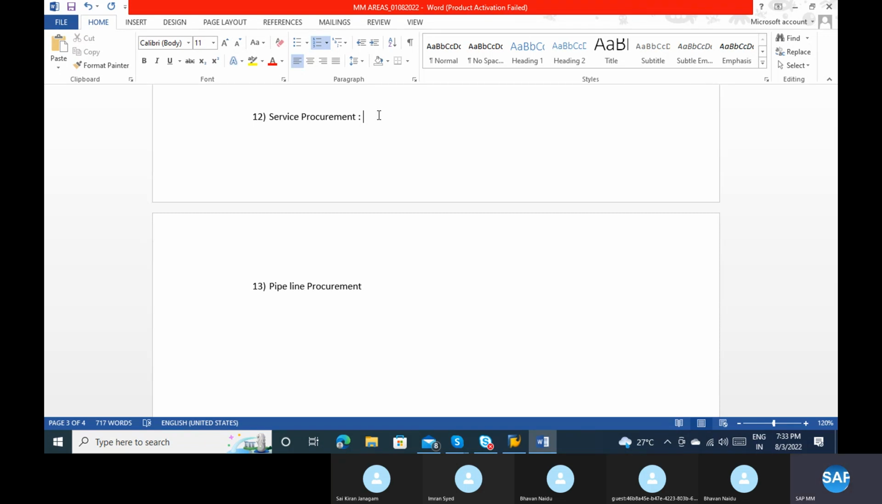Can anyone give an example for this pipeline? Simple, like pipe with pipeline. Okay, so the products are flowing from the vendor location to our location by using pipes.